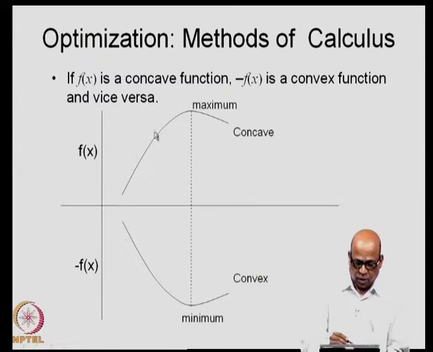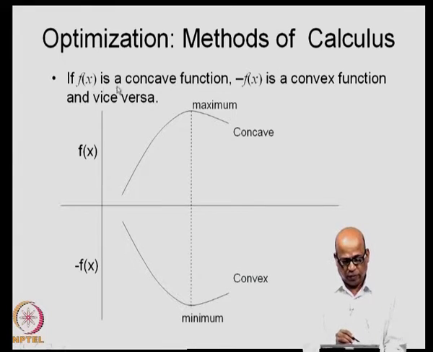Let us say you have a concave function like this, which corresponds to a global maximum, and you take a mirror image of this, or f of x is plotted like this, which results in a concave function. You take minus f of x, which plots like this. This corresponds to a local minimum, which is the same as the global minimum.